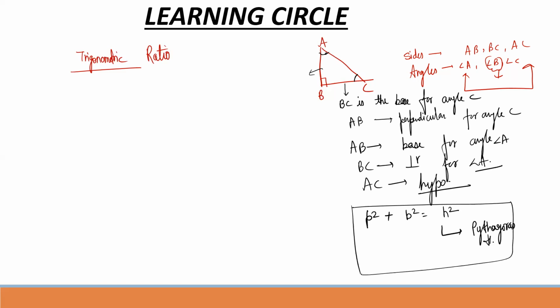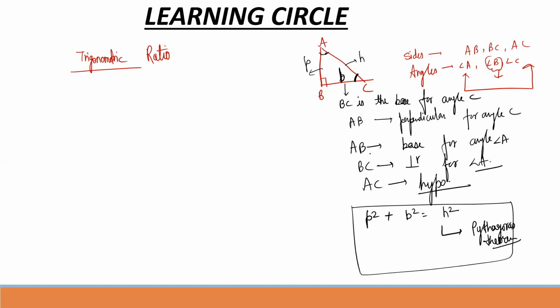Pythagoras theorem. What does Pythagoras theorem say? Pythagoras theorem says perpendicular square plus base square. I'm saying that this is perpendicular, this is base, and this is hypotenuse. Obviously, base is for angle C. So there is a relation between P square, B square, and H square. What is the relation? P square plus B square equals H square. This is called Pythagoras theorem.